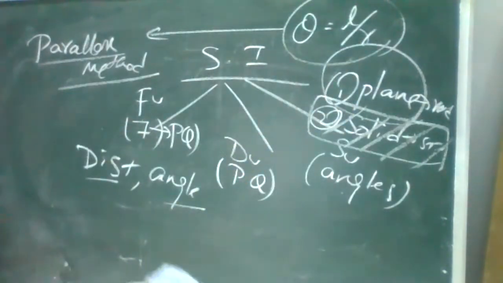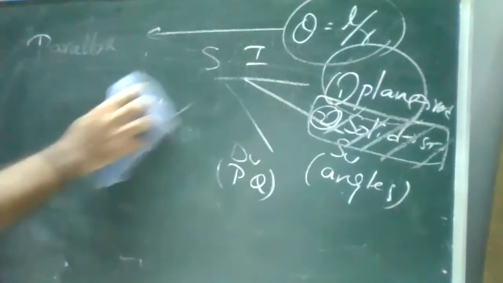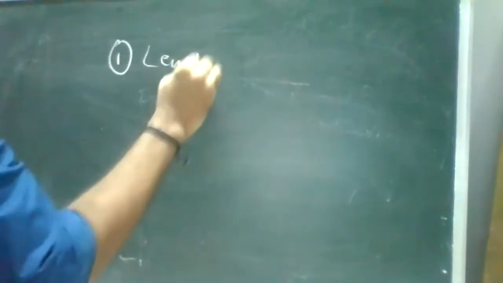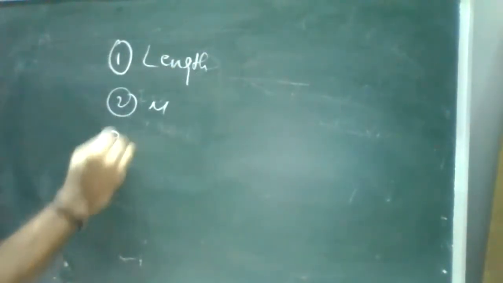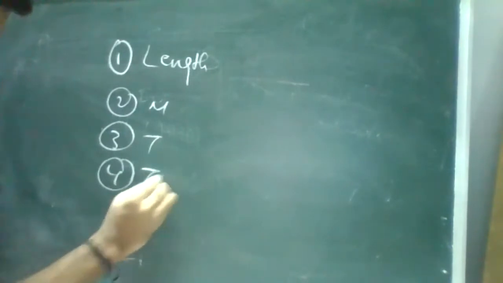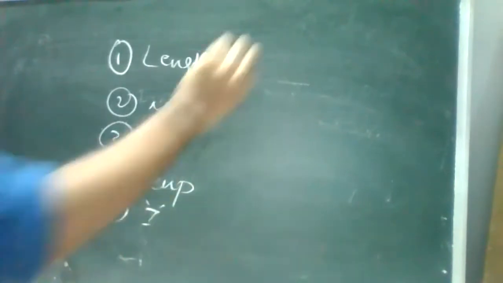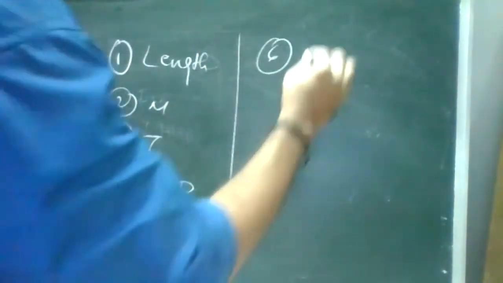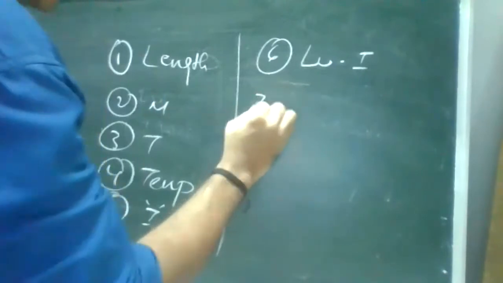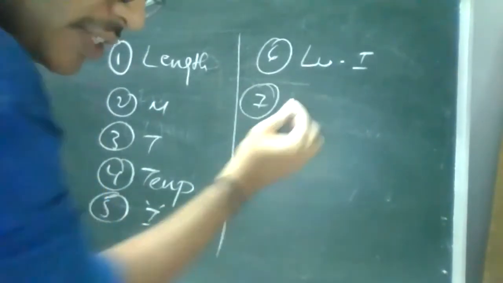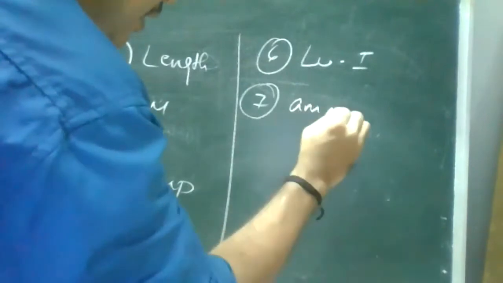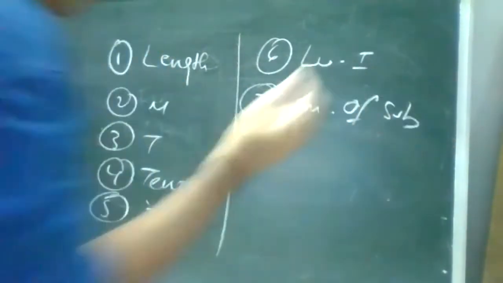Right. So we'll see the first 7 types of fundamental units. We'll see the MKS and CGS difference also. After that, we'll go to the next topic. So fundamental units are 7 types. One is length, mass, time, temperature, current, sixth one is luminous intensity, and seventh one is amount of substance. Good, correct.